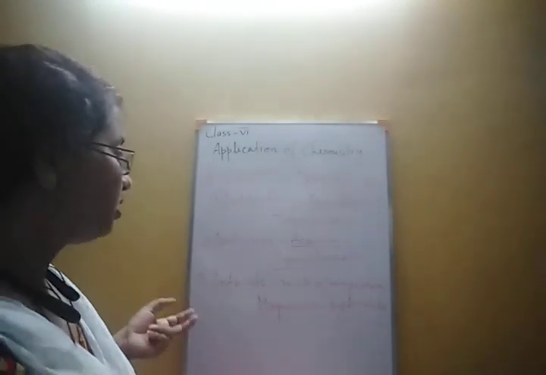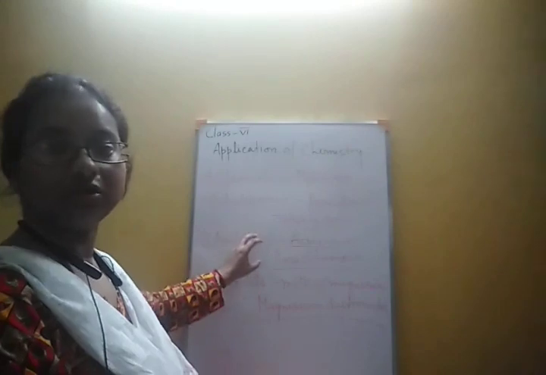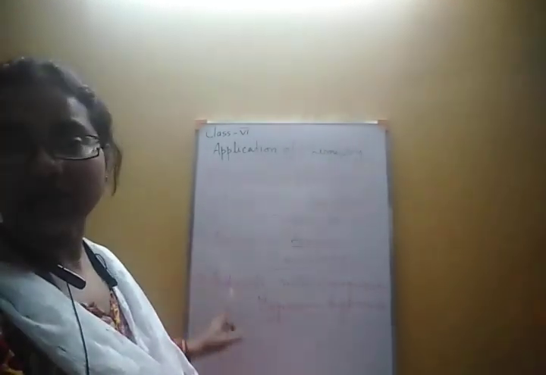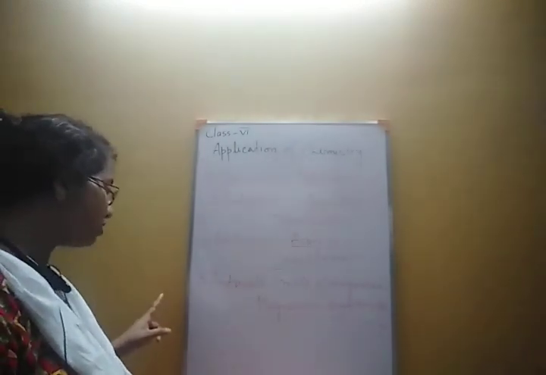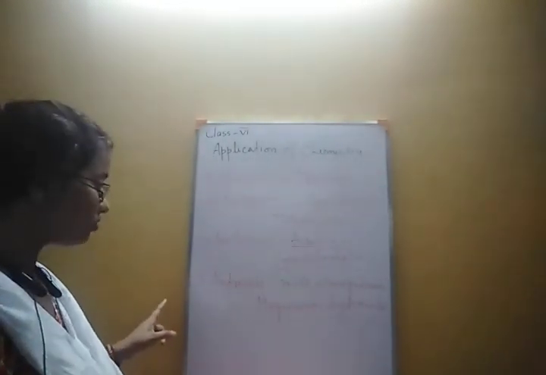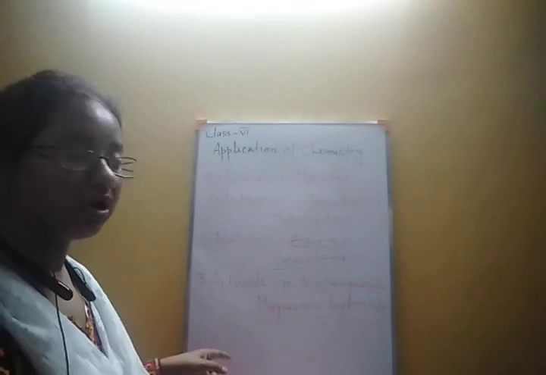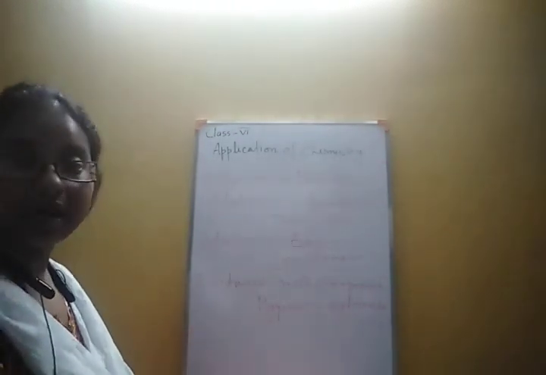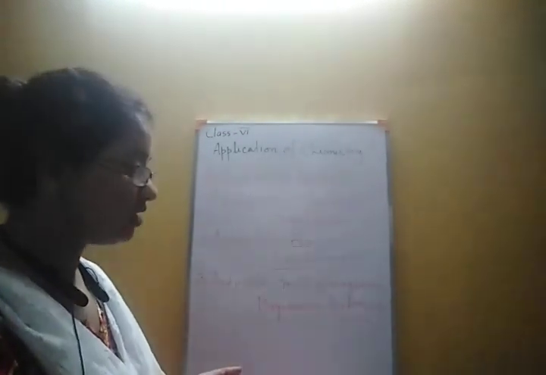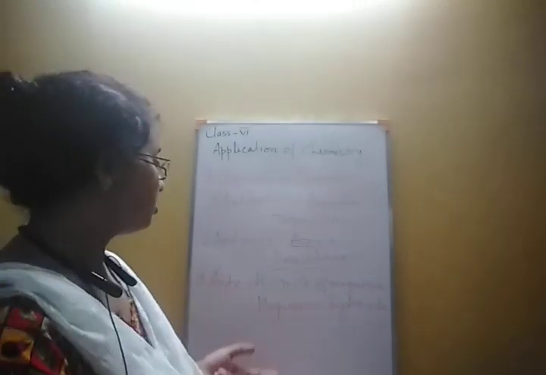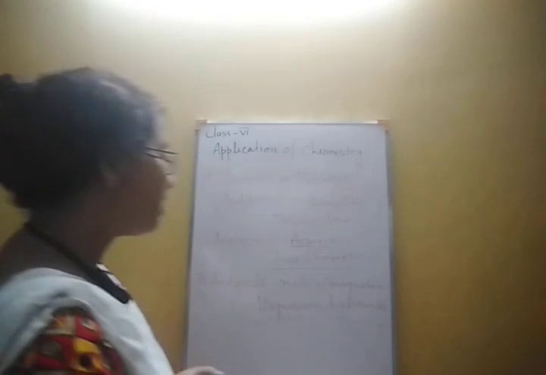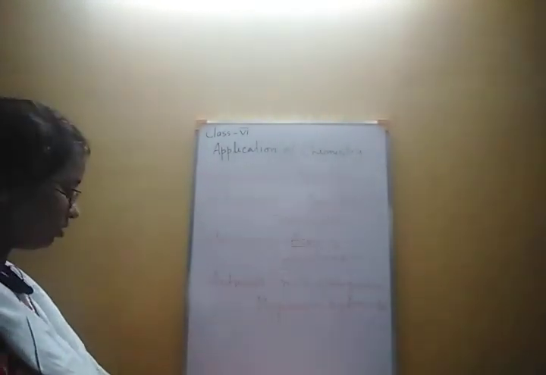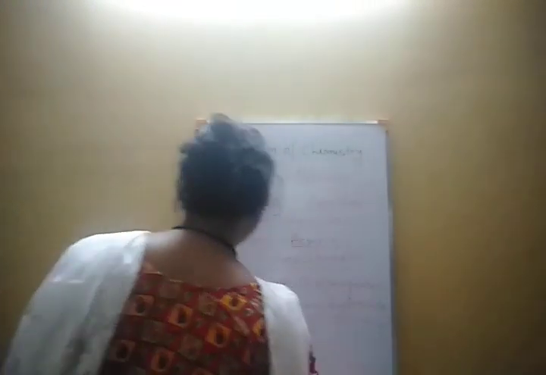The main chemicals are aspirin and paracetamol. Next we discussed antacids, which neutralize the acid produced in our stomach. They contain milk of magnesia, or magnesium hydroxide, which is basic in nature.